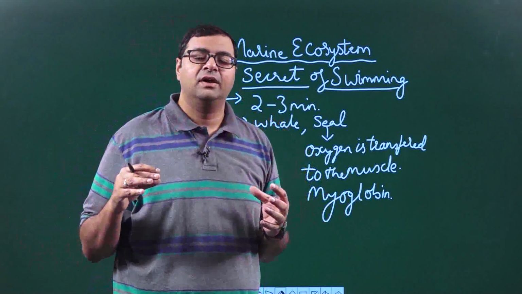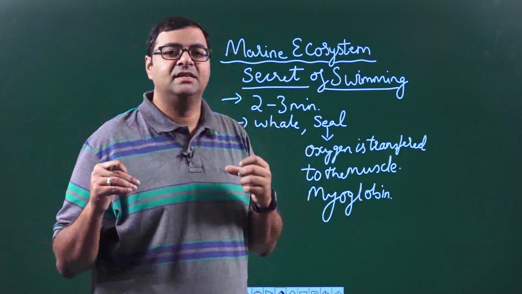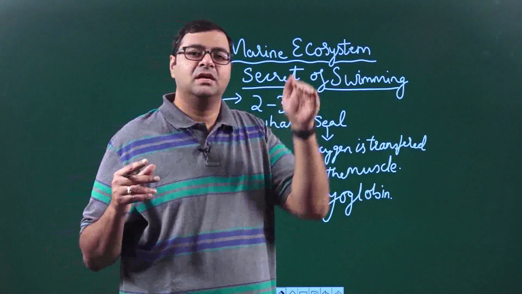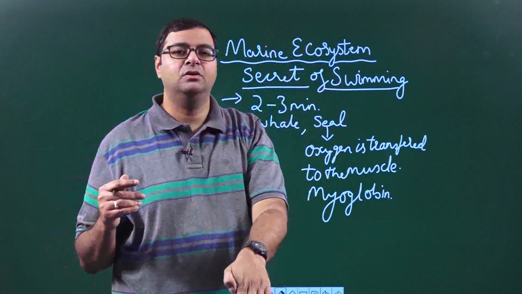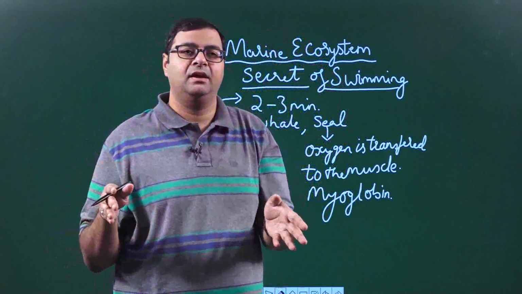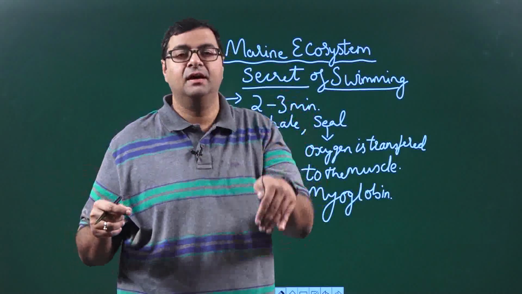So when there is a lot of oxygen present in the muscles, the seal is able to dive into the ocean and glide in the water.